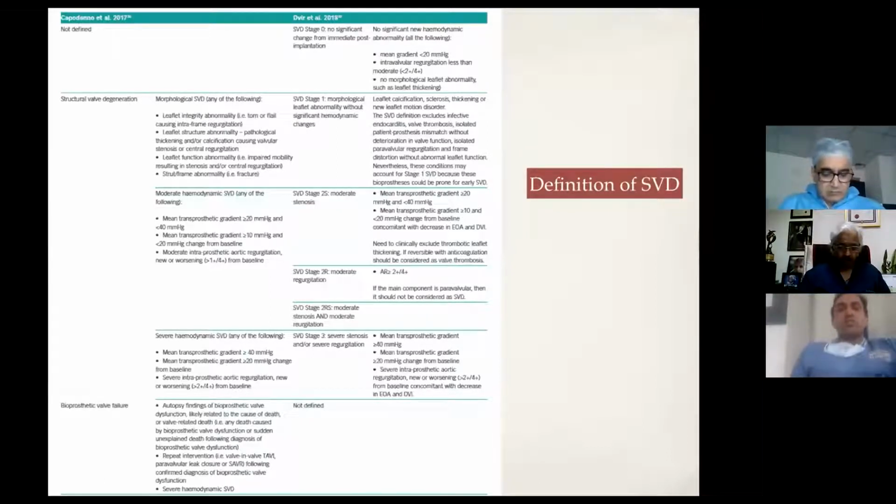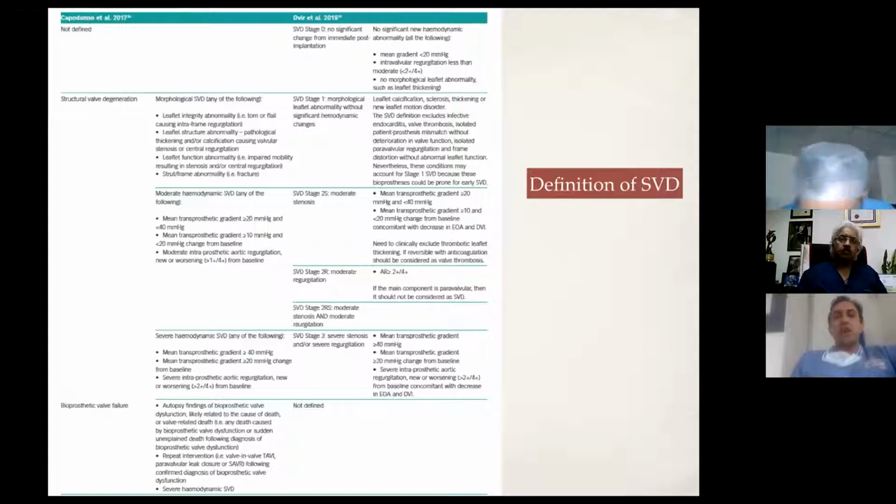I'm going to read some of the important ones, which are SVD stage 2S, which is moderate stenosis, and SVD stage 2R, which is moderate regurgitation. So what is moderate stenosis? Mean transprosthetic gradient of more than 20 but less than 40 millimeters of mercury, or mean transprosthetic gradient more than 10 and less than 20 change from baseline with decrease in effective orifice area and DVI.